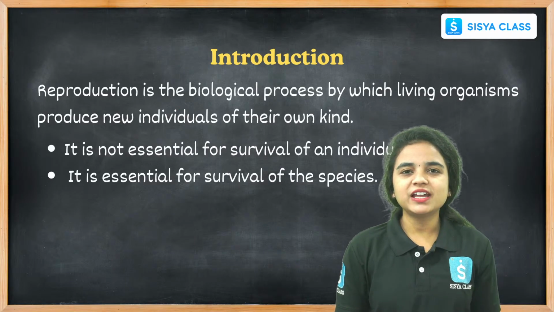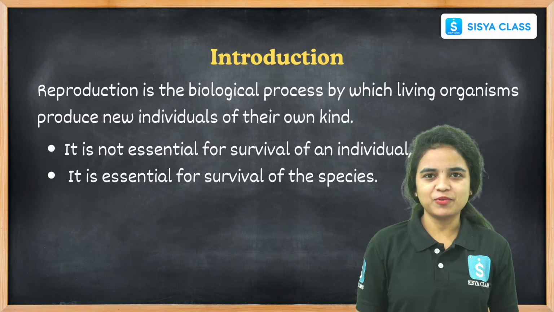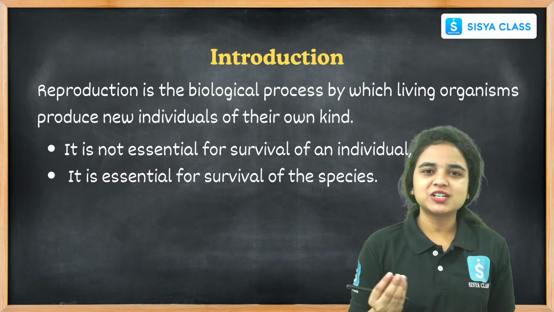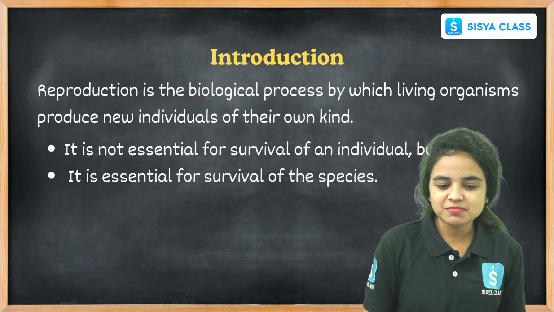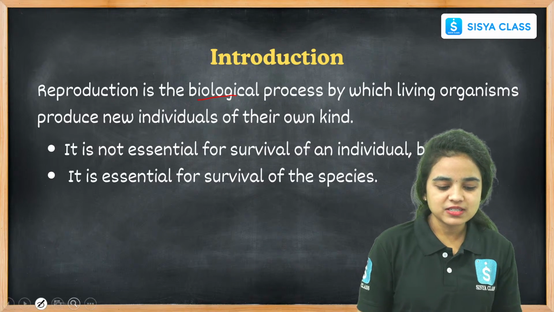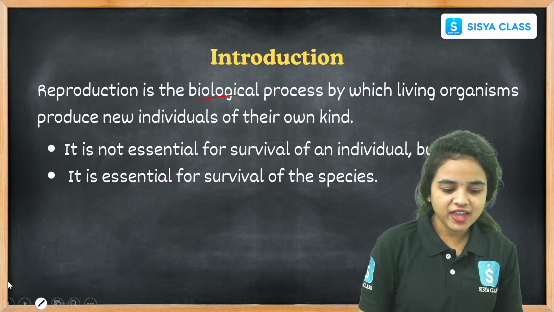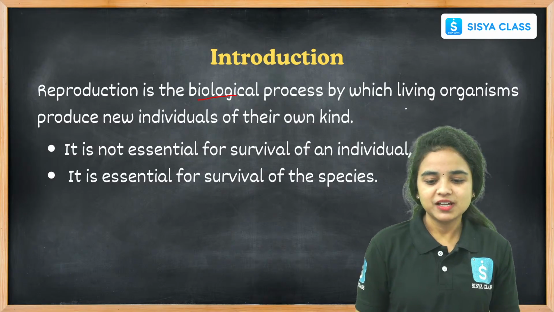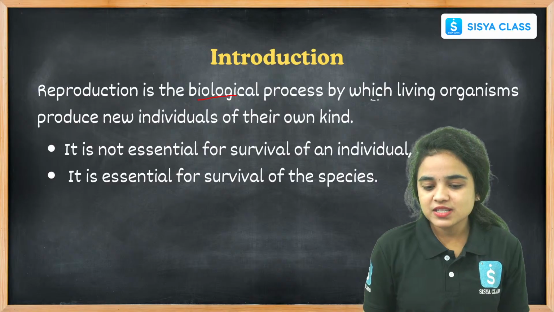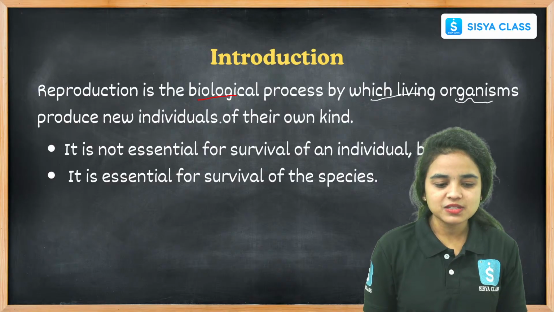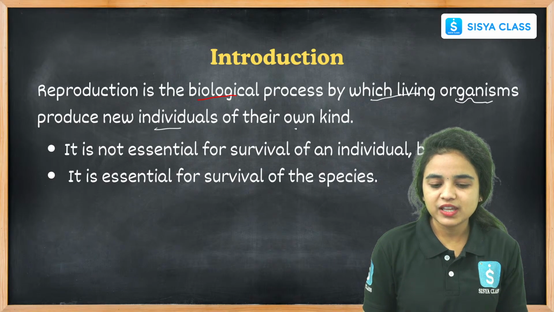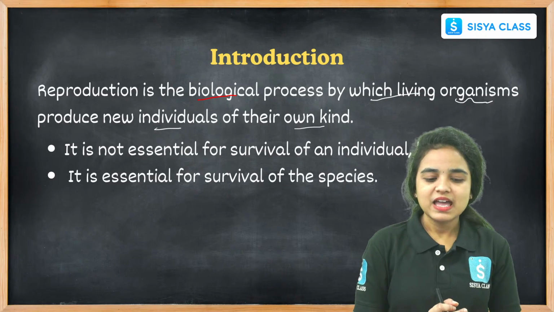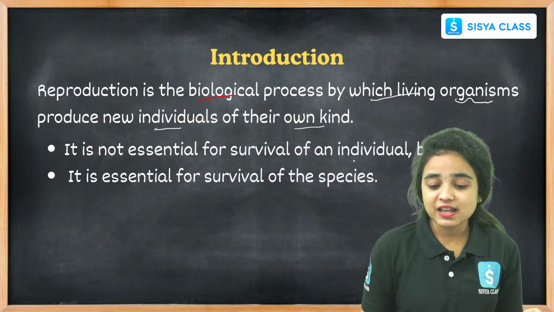While coming to the introduction, we have to know what reproduction is. It is a simple biological process. We have to remember the word biological, because it is the biological process where new individuals and species are developed. It is the biological process in which living organisms produce new individuals of their own kind, and it is not essential for the survival of an individual.